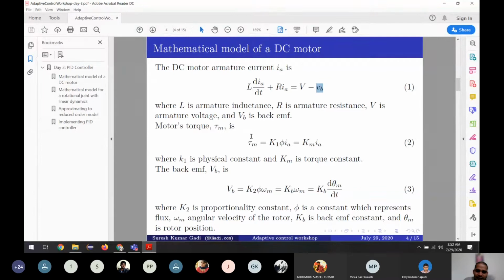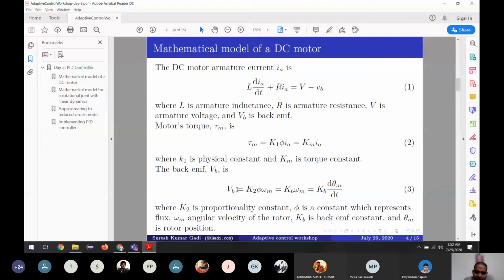And then, if you understand electrical machines, in a DC motor the torque is proportional to the current. So we are using Km as a torque constant. So what we are saying is torque is equal to Km times the current.